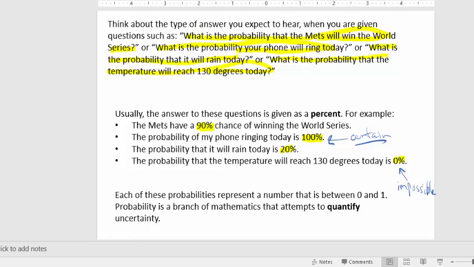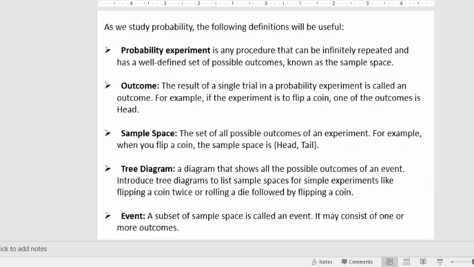But most probabilities are going to be somewhere in the middle, right? So like the chance of the Mets winning the World Series is definitely not impossible, but it's far from certain. And rain, well, yeah, it probably could happen on any given day, but it might not definitely happen. So what probability is trying to do is it's trying to quantify, so basically put a number to uncertainty. So it's a way to quantify uncertainty. So a couple of definitions.